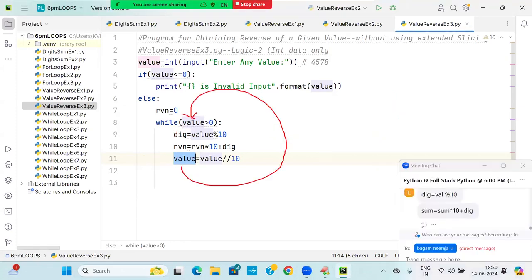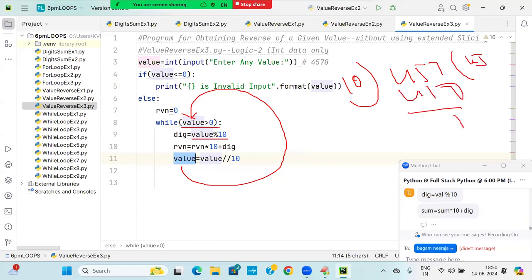Here I am going to take it. Again 457 greater than 0. 457 percentage 10. 457 of 10, 45, 450. What is the value? 7. What is the RVN? 8 earlier. 8 into 10. The earlier 8 is moving to the tens place, plus your digit 7. RVN is 87.